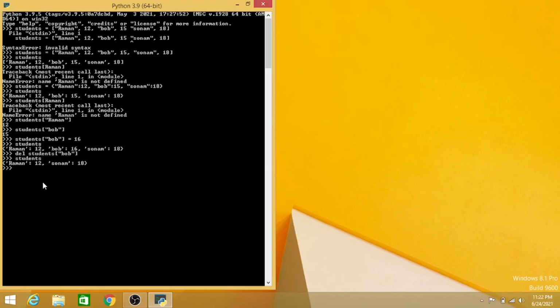Suppose I want to know the total number of items in our list, then we need to simply use the len function, open parenthesis and simply type your variable name. If you use it, you can see here it is 2, because we have updated our list and deleted Bob. That's why here are Raman and Sonam. So this is all about dictionaries. These are the basics of dictionaries. Hope you guys understand. In this video we showed how to update any dictionary, how to delete any item from our dictionary, and how we can get the length of items in our dictionaries.